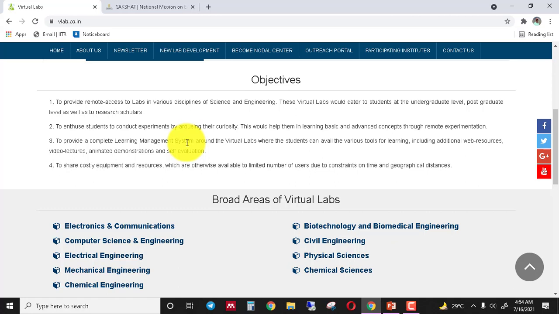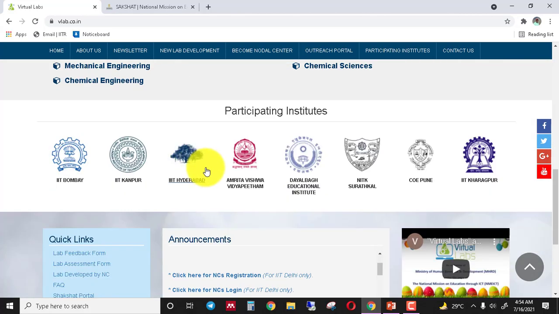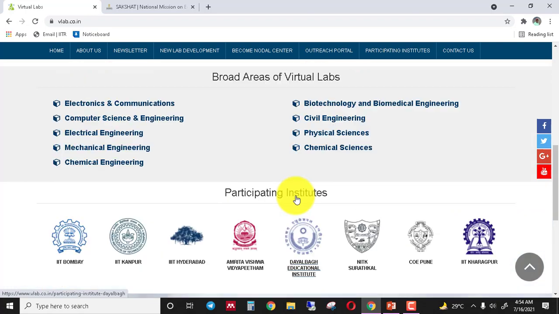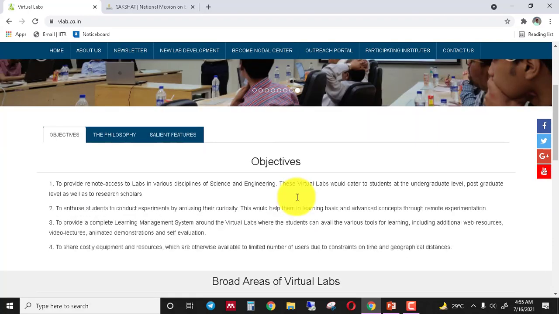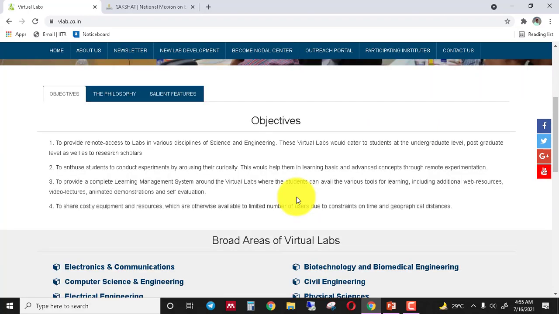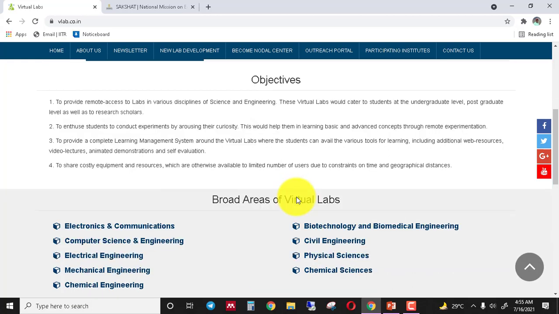Another main feature of this virtual lab is to provide costly equipment and resources. In India, many institutes can't purchase costly equipment and resources due to fund limitations, but the government provides funds to participating institutes, and they have purchased these costly equipment and resources. These are interlinked with the virtual lab portal, so that more users can freely access this costly equipment and resources and improve their learning in a quality way.